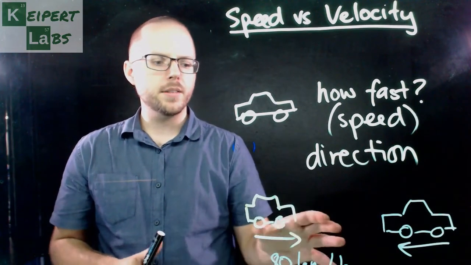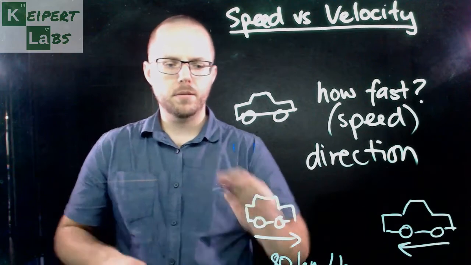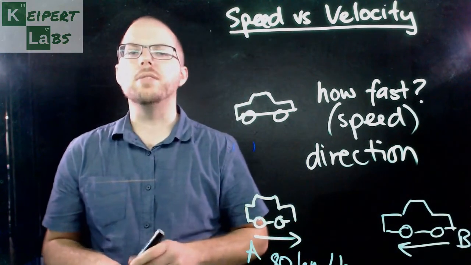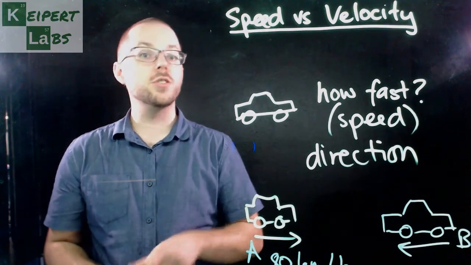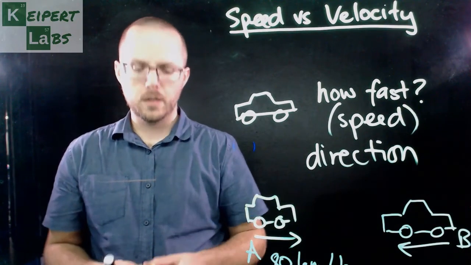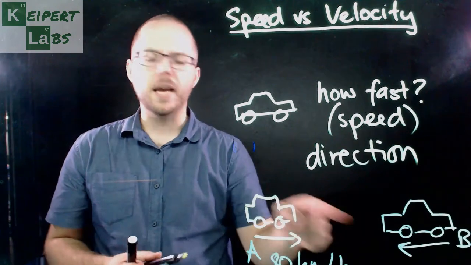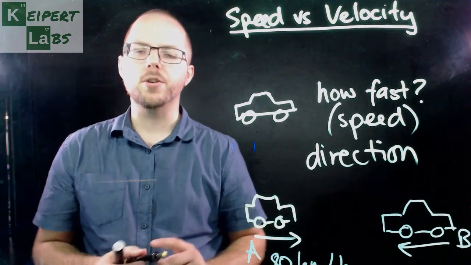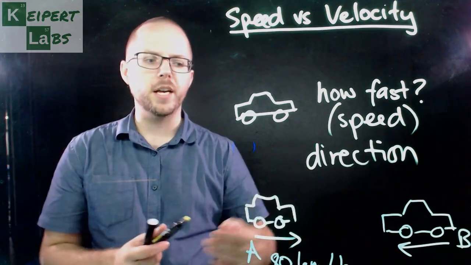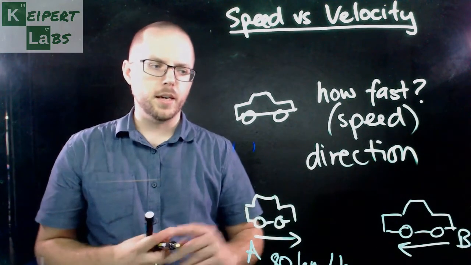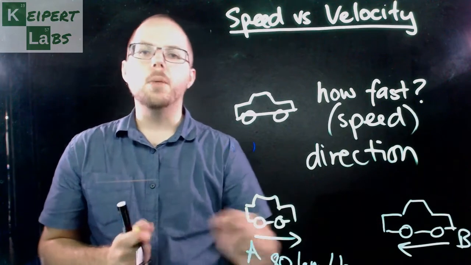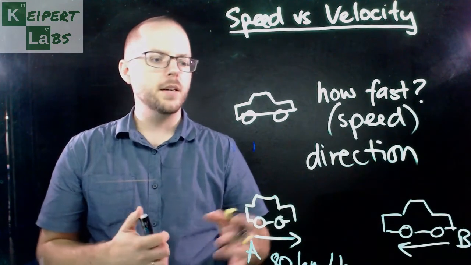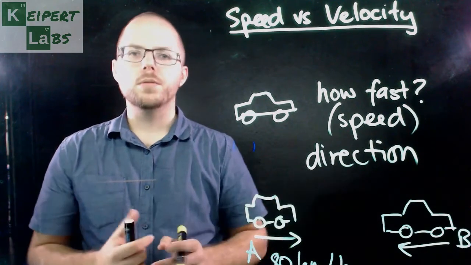And so we can't say, well, car A, let's call this one A, and this one B, car A and B are both travelling 80 kilometres an hour. That is true, that is their speed. But we might care about the fact that they're about to crash into each other, and what happens after they crash. What is going to happen to the wreckage? Where will we find it? The fact that they're travelling in opposite directions when they collide is going to greatly affect what happens during that collision.